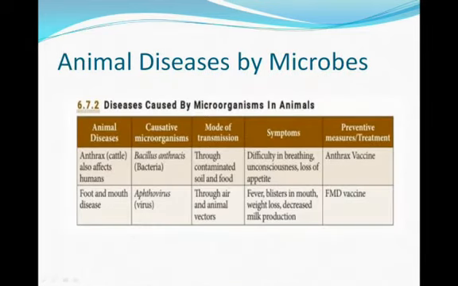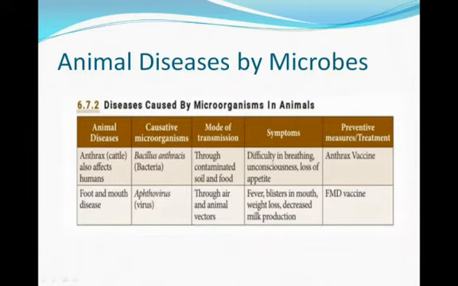Next we see animal diseases caused by microbes. Diseases caused by microorganisms in animals are of two types. One is anthrax, another one is foot and mouth disease. The first one is anthrax. It affects cattle and also humans. The causative microorganism is Bacillus anthracis, a bacterium. The mode of transmission is through contaminated soil and food. Symptoms are difficulty in breathing, unconsciousness, loss of appetite. The treatment is anthrax vaccine.